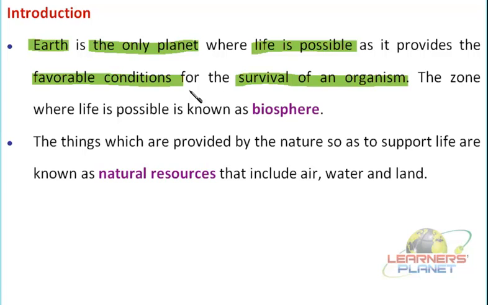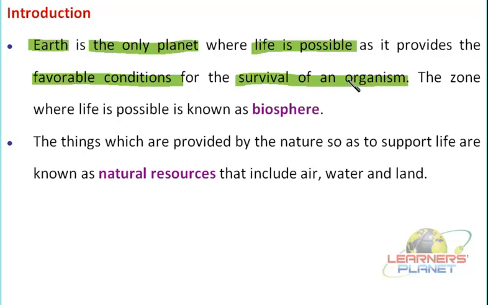So in short, the basic requirements which are related to the chemical conditions and the physical conditions, they all are available in favorable form on the earth. And of course, when these favorable conditions are present, the organisms can be produced over there.